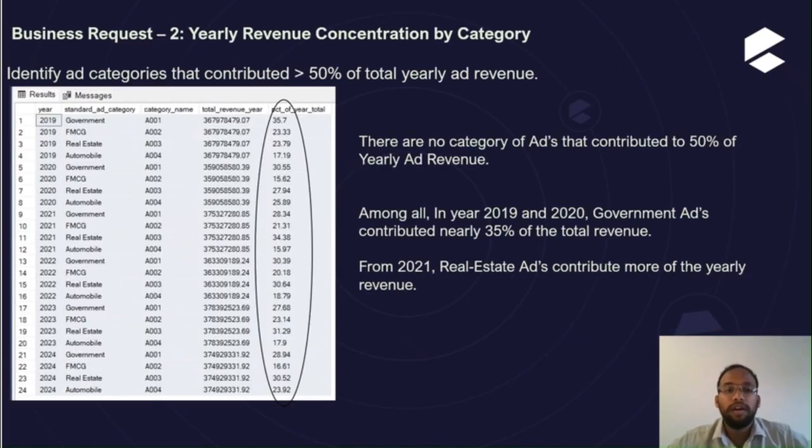In the second request, I need to identify the ad categories that contributed more than 50% of the total yearly ad revenue. From this report, it's clearly seen that no ad category contributed 50% of the total revenue. But among all, in 2019 and 2020, the government ad contributed nearly 35% of the total revenue, which is the highest. From 2021, the real estate ad contributes more of the yearly revenue than the government one. So, these two together contribute more ad revenue.